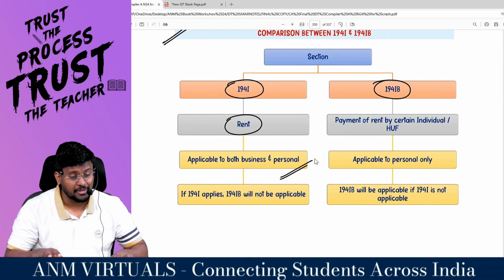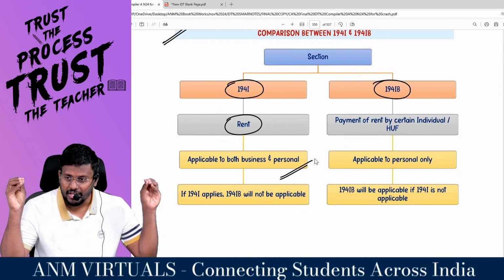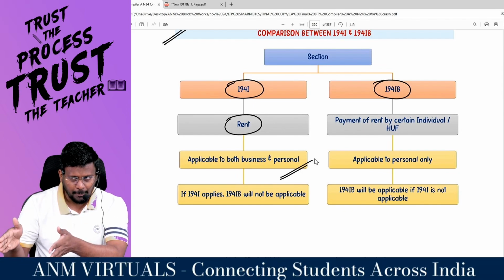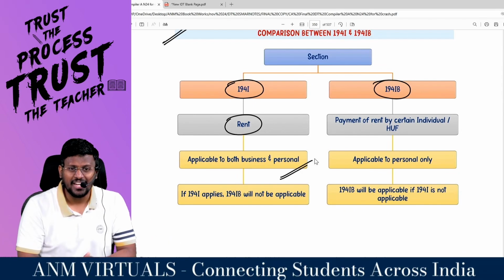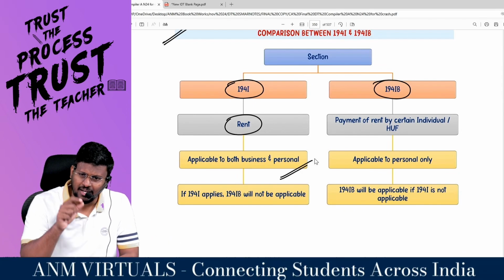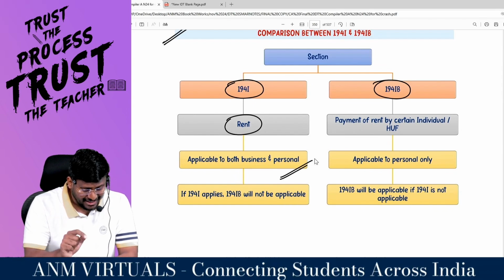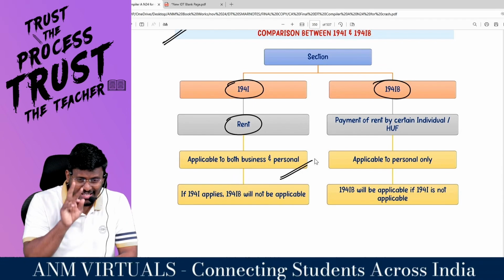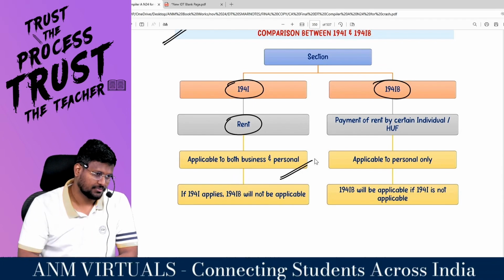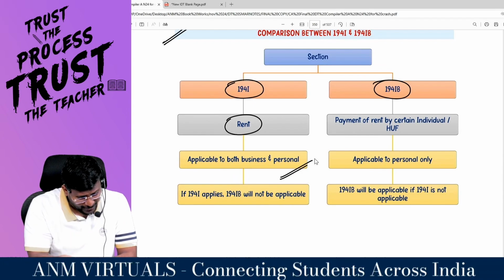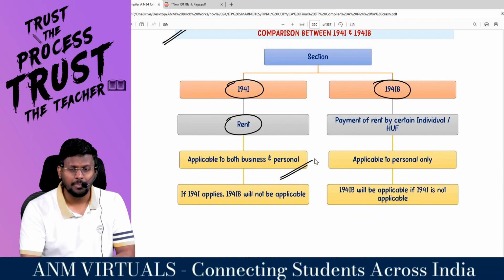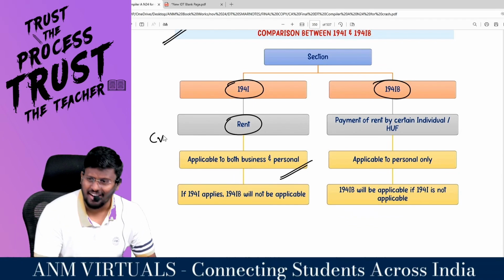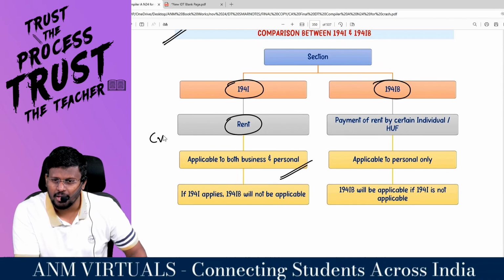Applicable for both business and personal. Under 194I, there is no segregation between business rent payment or personal rent payment. 194I is applicable to both business and personal. But there is a problem in 194I. 194I is covered in HIJACR. That means in order to apply 194I, you should be a bada wala. For chota wala, 194I will not be applicable.